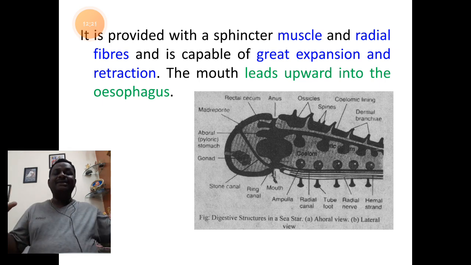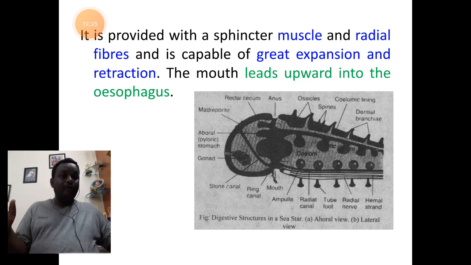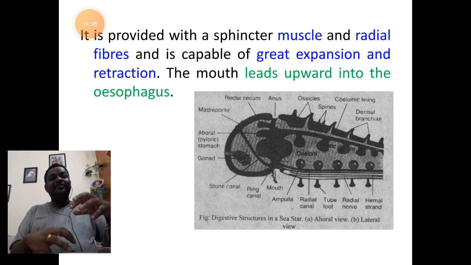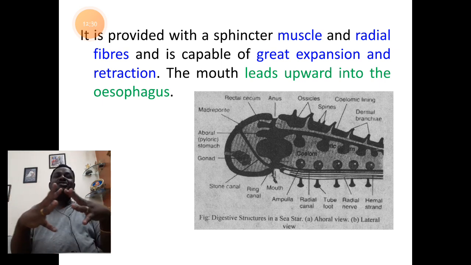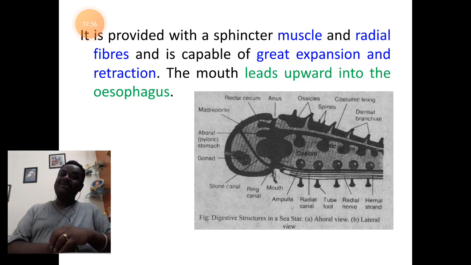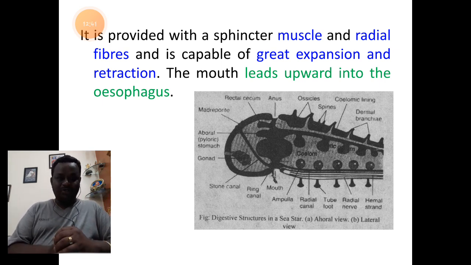The mouth gets enlarged in size, for which contraction of the muscles is required. And after feeding, at the resting stage, the contraction needs to be relaxed. This is brought about by the sphincter muscles and radial fiber muscles present in the structure of the mouth.